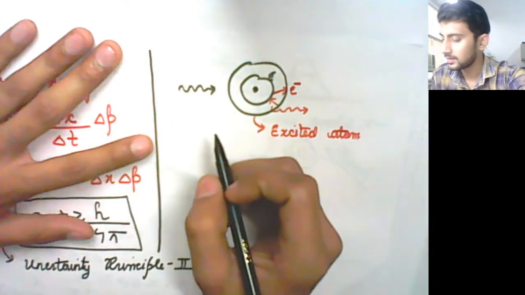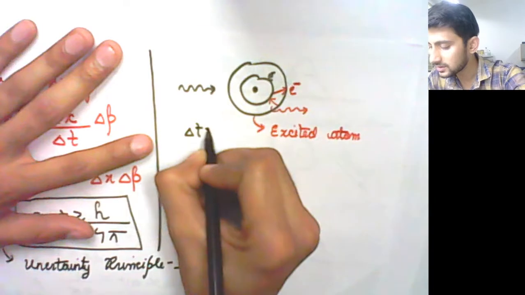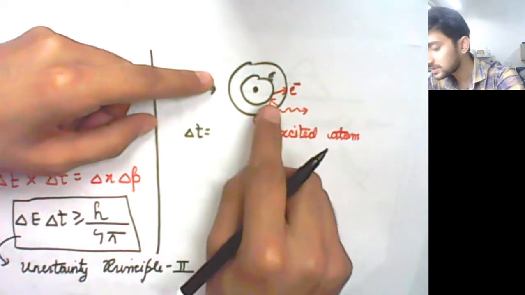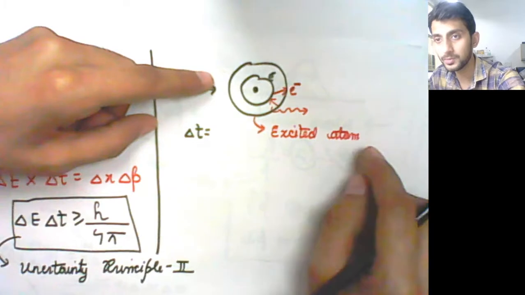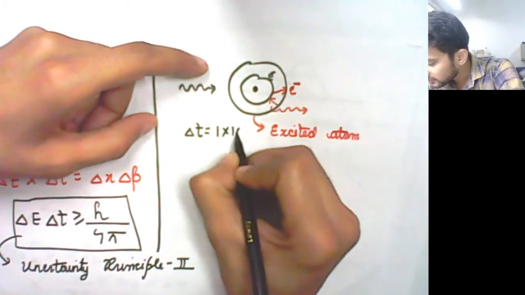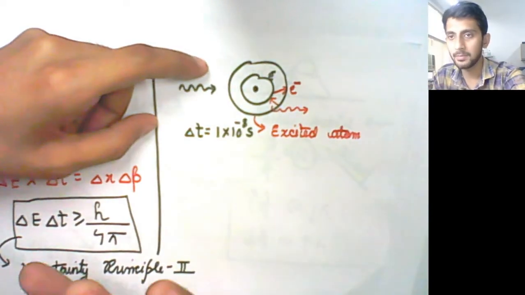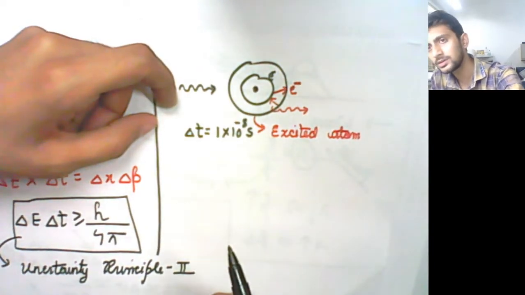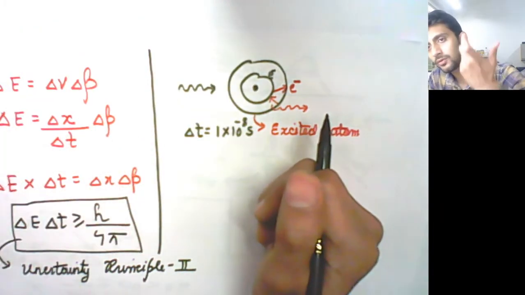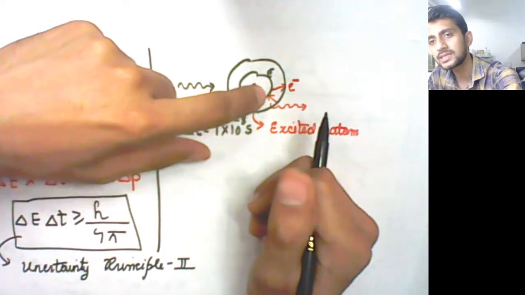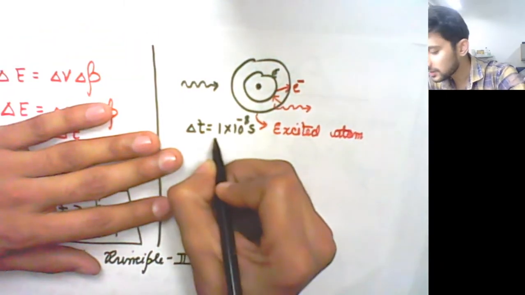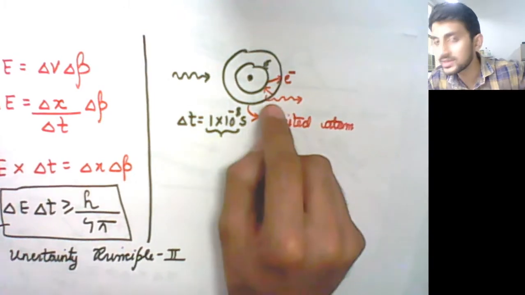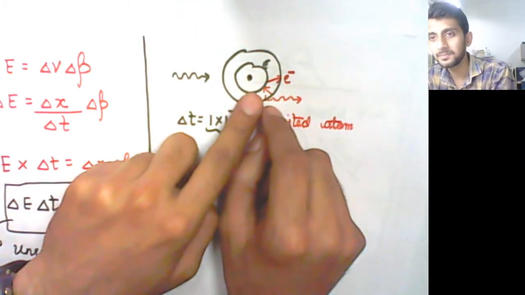So let us say the time lapse is snapshotted, and you have seen that between when you switched the torch on and when the photon or light came out of this atom, there was a difference of, let's say, 1 into 10 to the power minus 8 seconds. If you are using 100 mega frames per second, you can measure that when you turn on the torch, the atom gets excited, and after some time you switched it off, then this electron was de-excited and a photon again released. And you know with certainty that at least this much time was taken. You are very sure about it. Now you are asked what frequency will be emitted. We would say that what came in will go out, but that is not so.